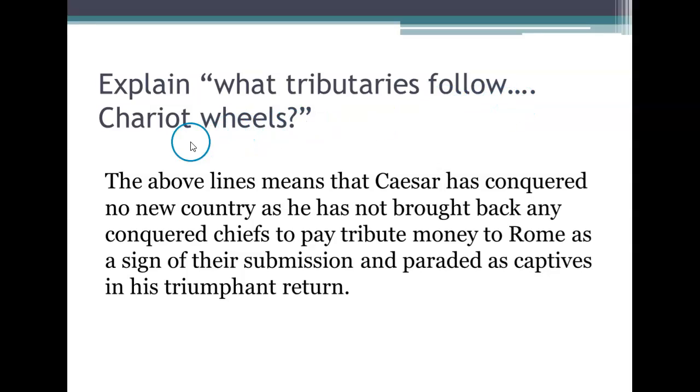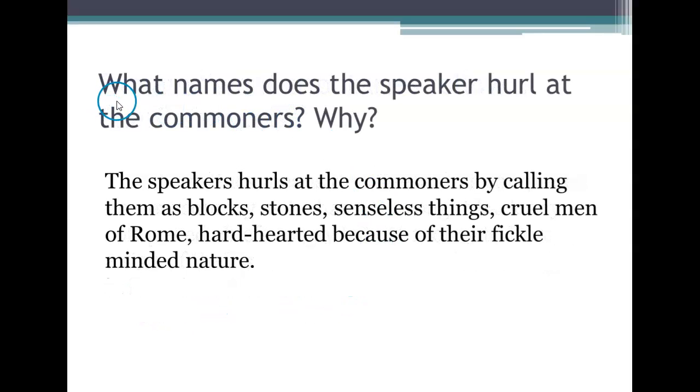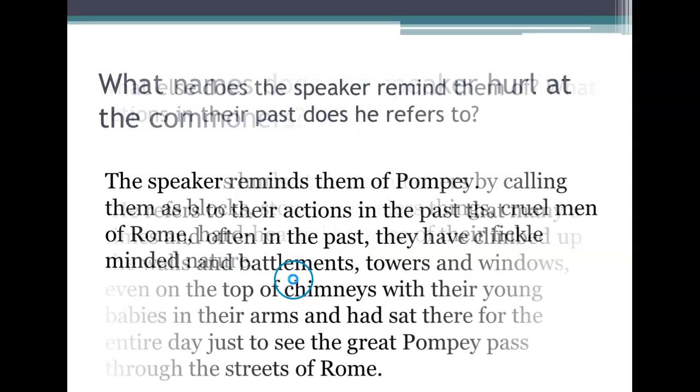Explain what tributaries follow chariot wheels. The above lines mean that Caesar has conquered no new territory, no new country, as he has not brought back any conquered chiefs to pay tribute money to Rome as a sign of their submission, paraded as captives in his triumphant return. What names does the speaker hurl at the commoners? Why? The speaker calls them blocks, stones, senseless things, cruel men of Rome, hard-hearted, because of their fickle-minded nature.